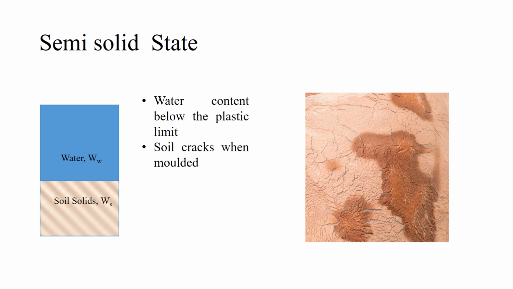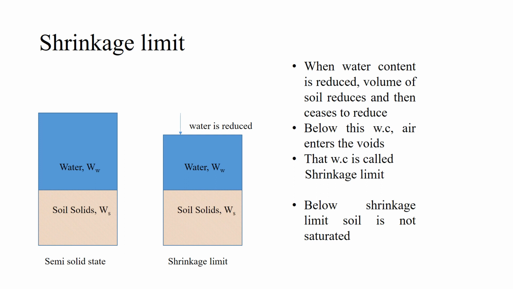Semi-solid state. In the semi-solid state, the water content is below the plastic limit. In this state, the soil will start cracking when it is molded. Shrinkage limit. With the reduction of water content, the volume of soil will also reduce. It will reduce up to a particular water content. That water content is called the shrinkage limit. Below the shrinkage limit, air starts entering the voids. It is also important to note that below the shrinkage limit, soil is no longer saturated.